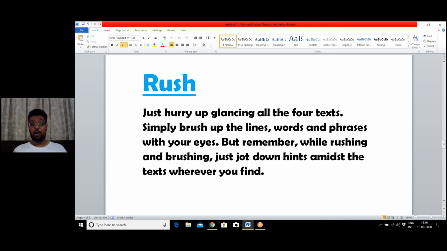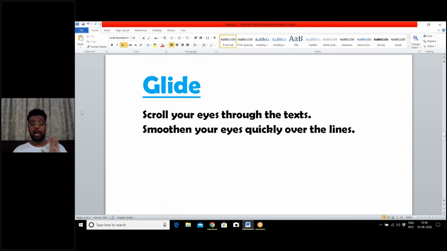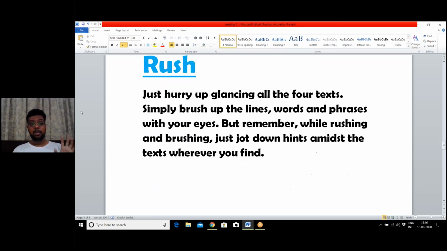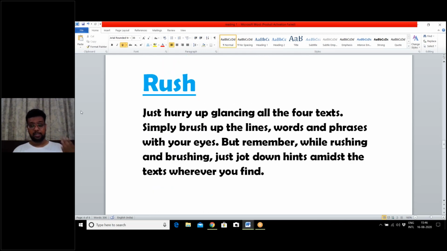What does the second R of Greeks tell us? The first G is you glide your eyes, you scroll and swipe your eyes through the text. The second is you rush through the text, and while you are rushing, you take the help of a pencil. You jot down points while brushing your eyes amidst the text.